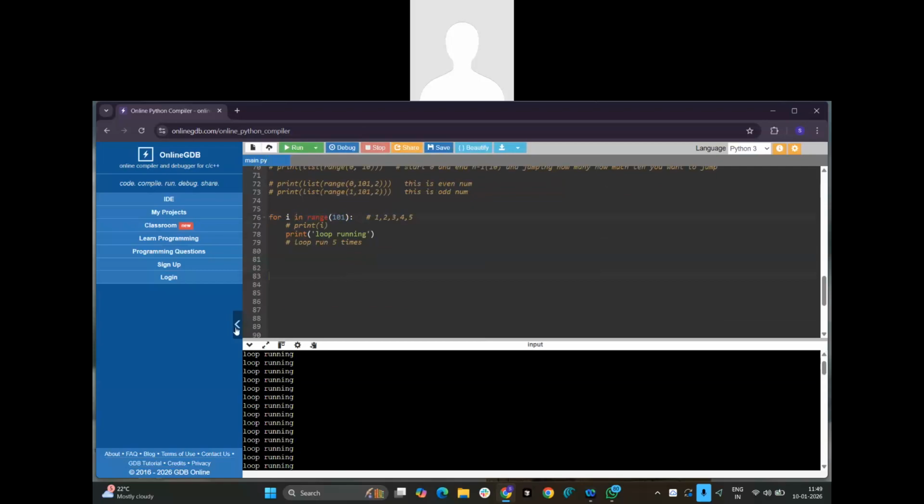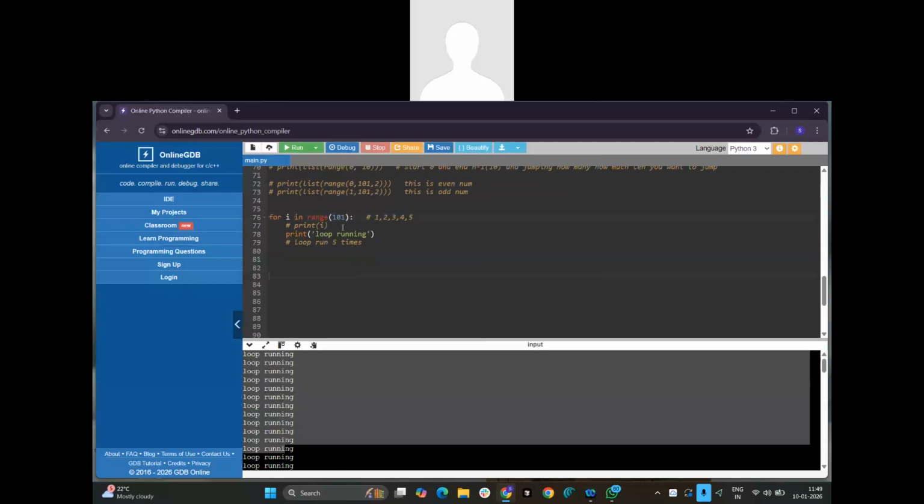Right. So that is the reason I mentioned i. Is that mandatory to take i? No. If the i is not being used anywhere, why do we have to use i? It is a waste of memory, right? So if you are not using the i value, then we can go for the dash.